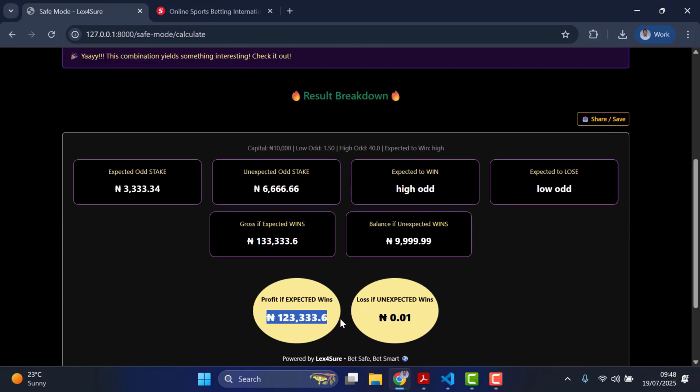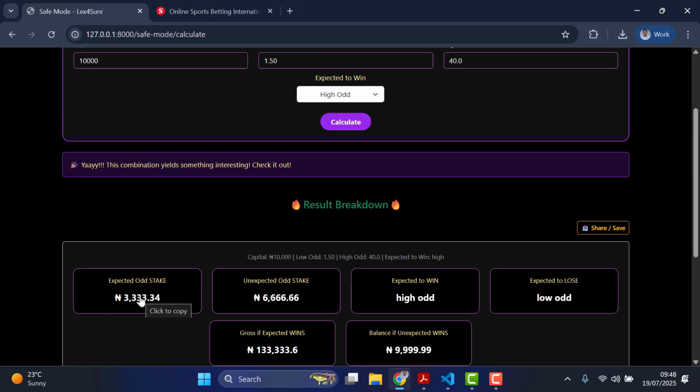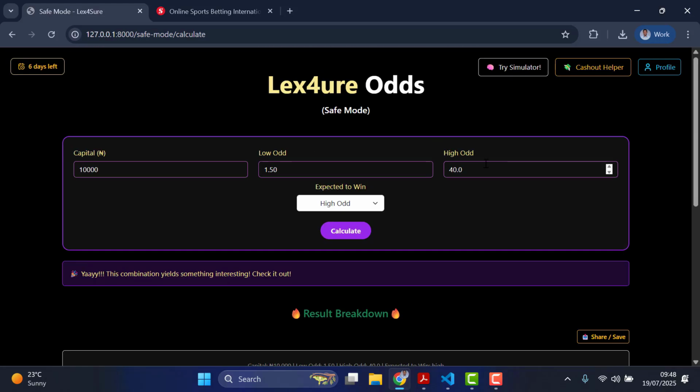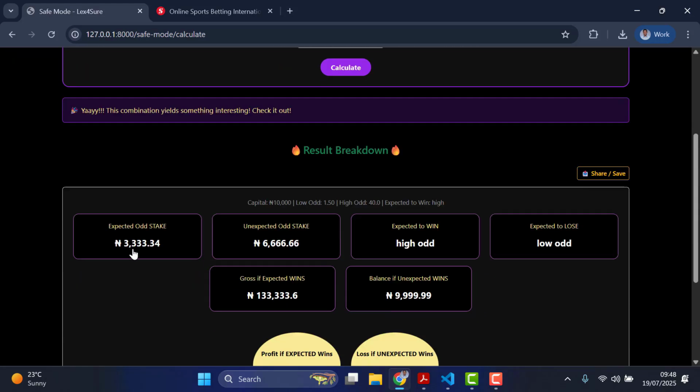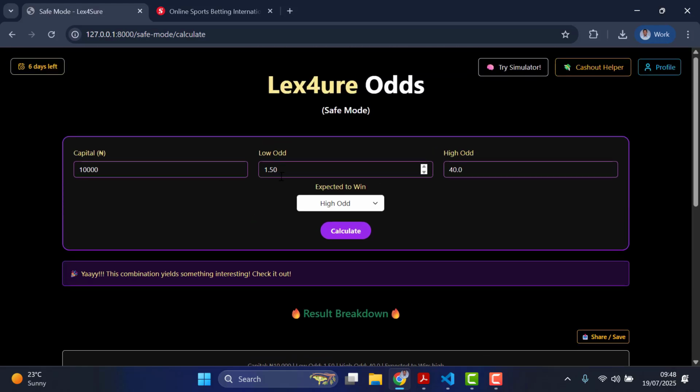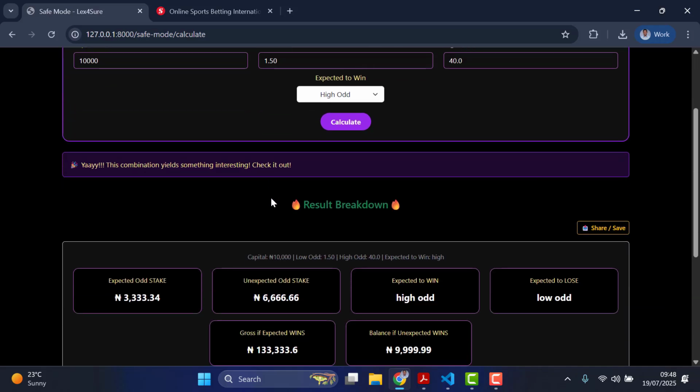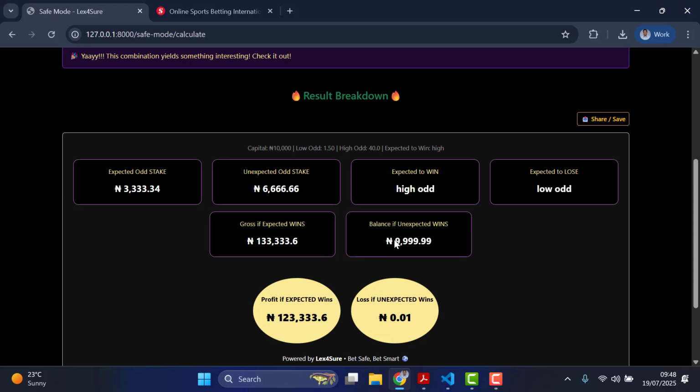So this will be your profit, 123,333 naira and 6 kobo. And it tells you how much to stake. For the one you are expecting to win, which is the high odd, stake 3,233.34. While for the low odd, the one you are not expecting to win, stake this amount. Okay, so that is how it works.